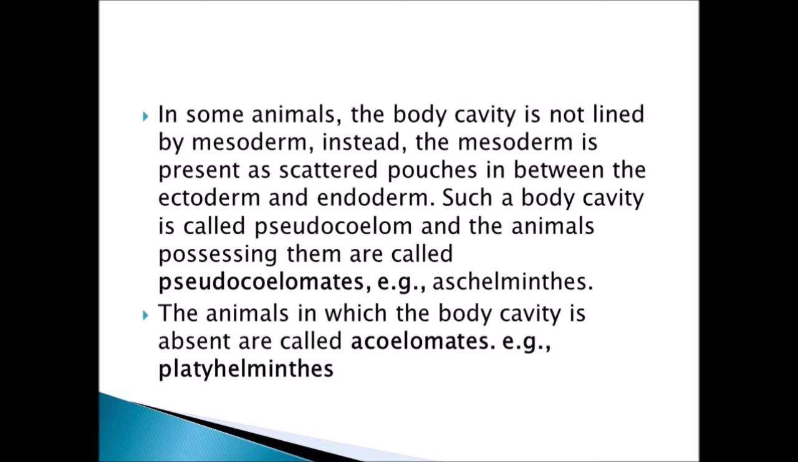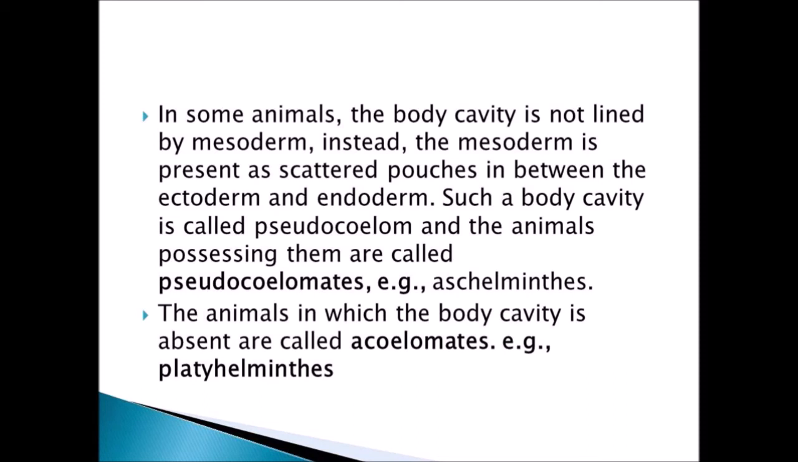So instead of mesoderm, there are scattered pouches in the ectoderm and endoderm. So the coelom is not present. Instead of that, some layer is present. That is called pseudocoelom, and the animals possessing the pseudocoelom are called pseudocoelomates. Example, helminthes. The animals in which the body cavity is not at all present are called acoelomates. Example,